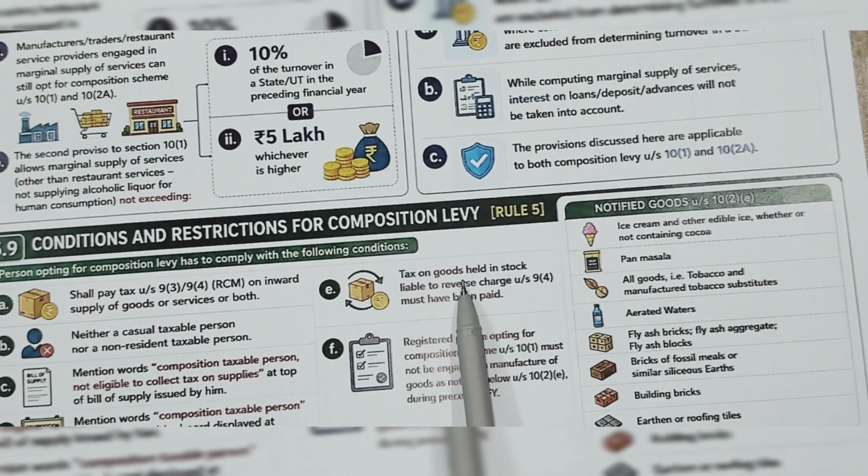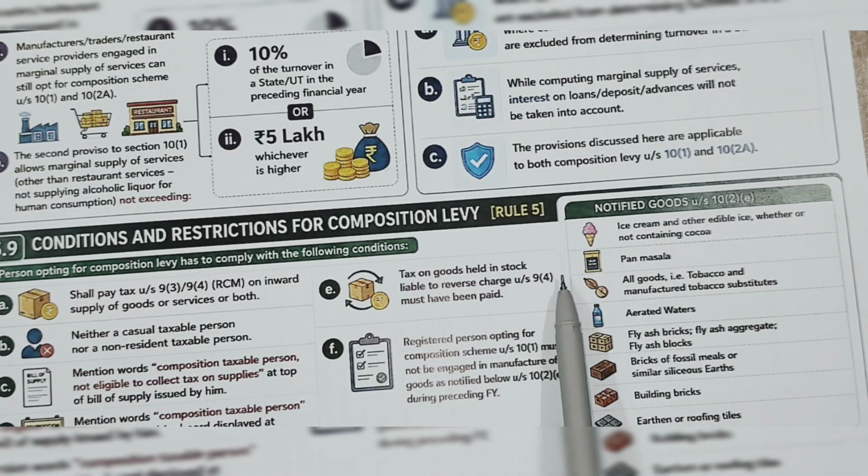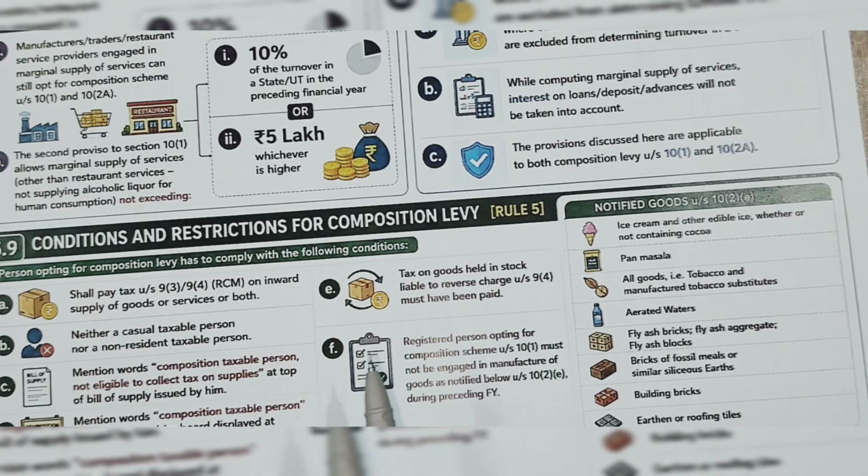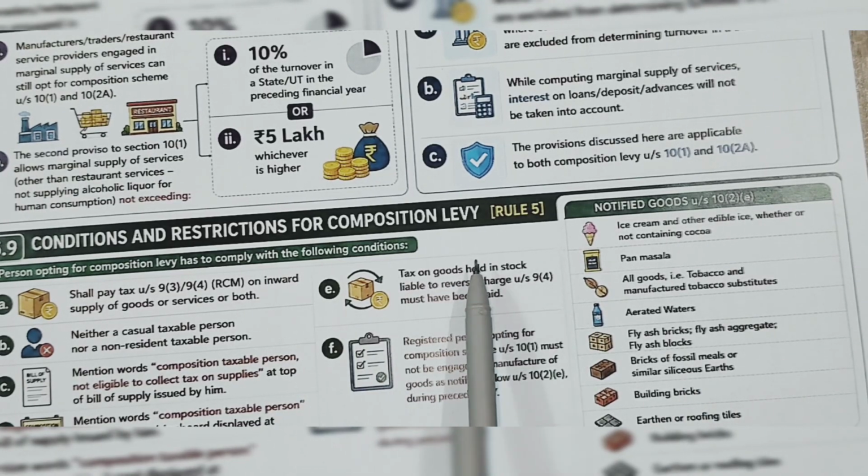Then, tax on goods held in stock, liable to reverse charge under section 9 sub 4, must have been paid. You have to issue a bill of supply. This applies to your principal place of business and additional place of business. And a registered person opting for the compensation scheme under section 10 subsection 1 must not be engaged in manufacturing of notified goods. These are the conditions and restrictions.